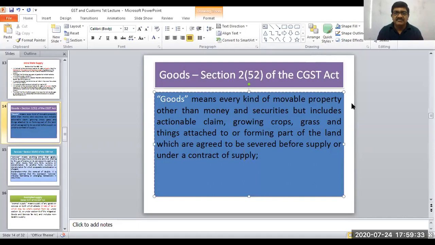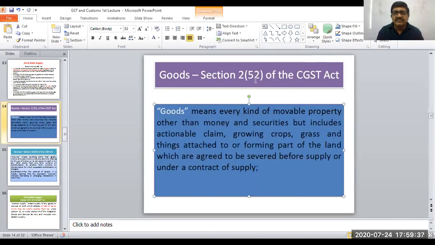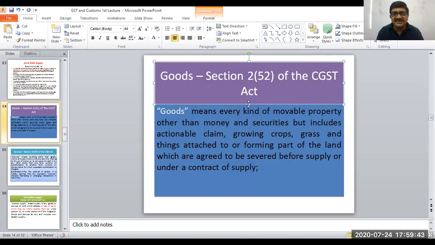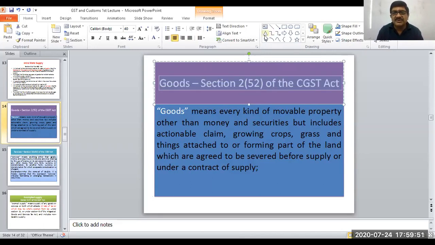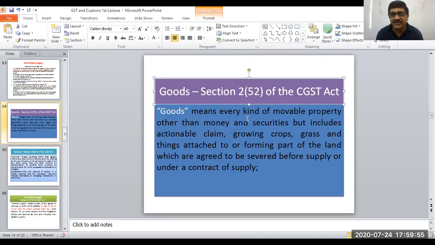So over there it was written that any supplies made to foreigners is not intrastate. Agreed, but what is the evidence that he is a foreign tourist? If you have documentary evidence, then it is accepted. How do you prove that he is a foreign tourist? What is the justification? If you can justify he is a foreign tourist, then exemption is available. If you cannot justify, then exemption is not available.